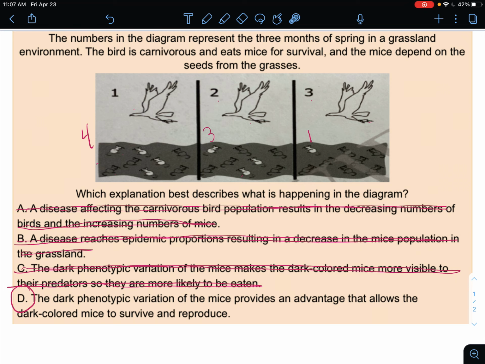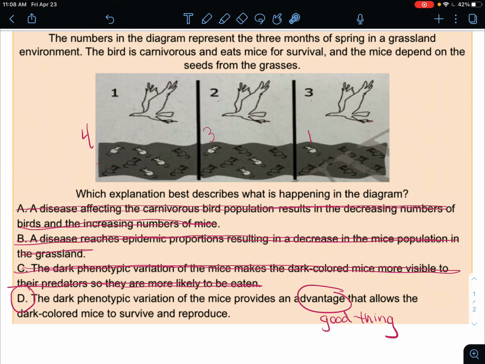Which leaves us with choice D, but let's make sure it's correct. And how do we even know it's correct? It says the dark phenotypic variation of the mice provides an advantage, or we kind of struggle with the word advantage. Advantage just means a good thing. It's positive. You want advantages in life, trust me. So the dark phenotypic variation of the mice provides a good thing or advantage that allows the dark colored mice to survive and reproduce, which again, we know is true because A, they're blending in, so they're less likely to be eaten, and we see over time more and more of the dark-colored mice are surviving because we are seeing more of them within the population and less of the white mice.